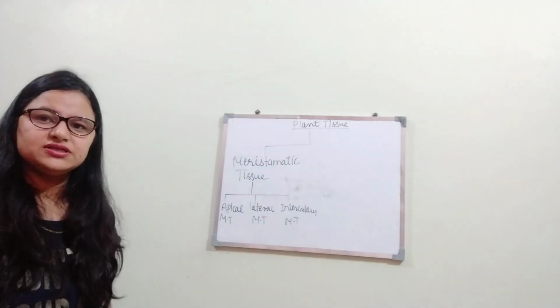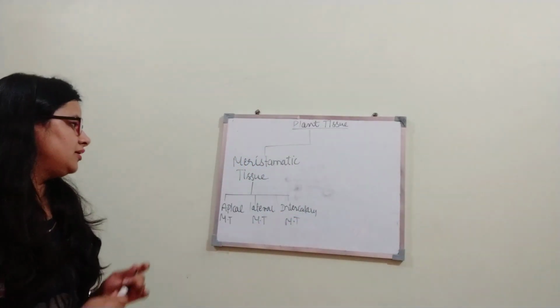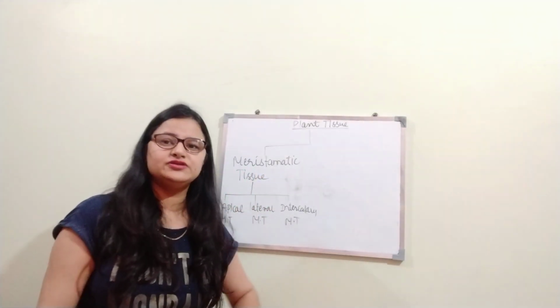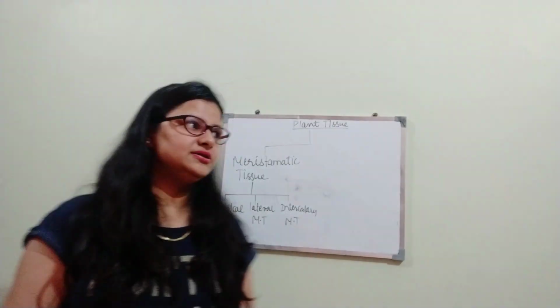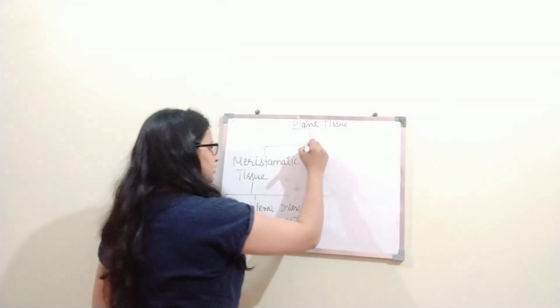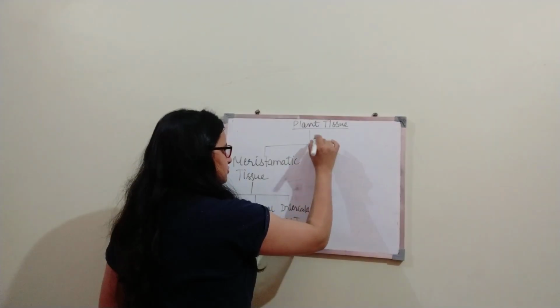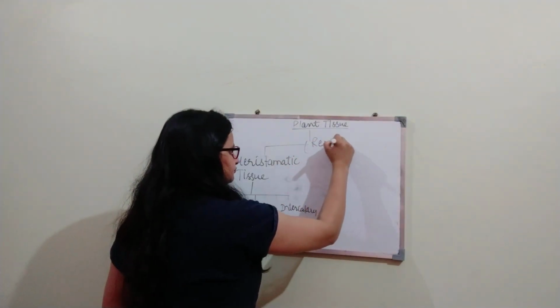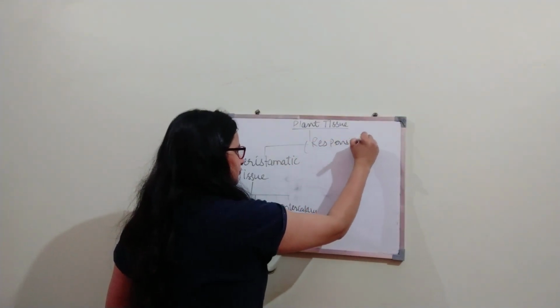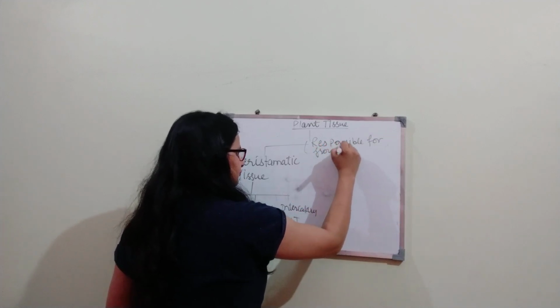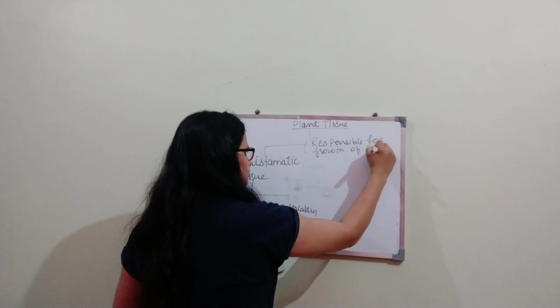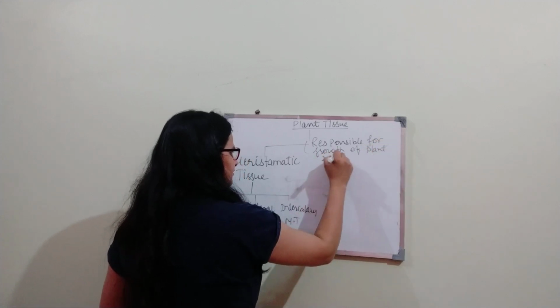So what is meristematic tissue? Meristematic tissue present in plants is basically responsible for the growth of the plant and division, right? You can write that it is basically responsible for growth of plant and division.